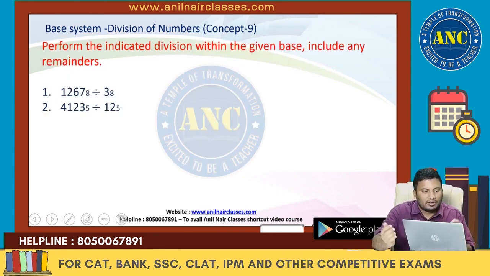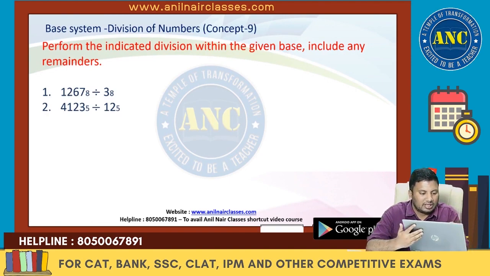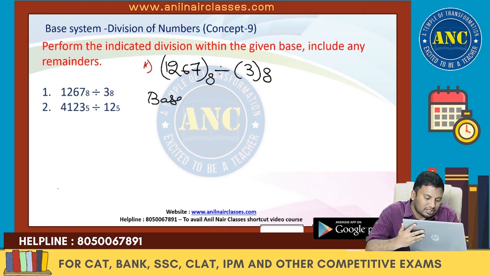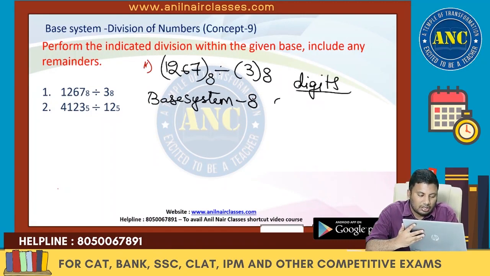Next one. Perform the indicated divisions within the given base, including any remainders. Question 1. The question is: 1267 in base system 8 is divided by 3 in base system 8. Step number 1. It is in base system 8, so the digits are from 0 to 7: 0, 1, 2, 3, 4, 5, 6, 7.